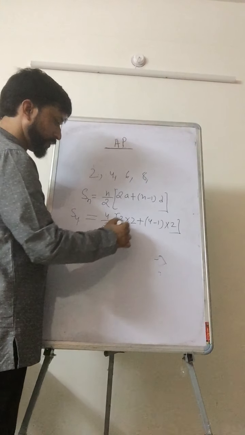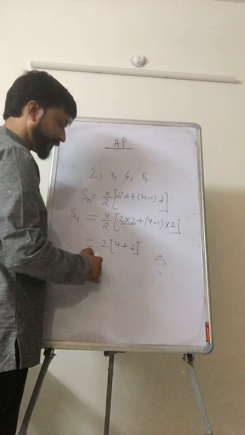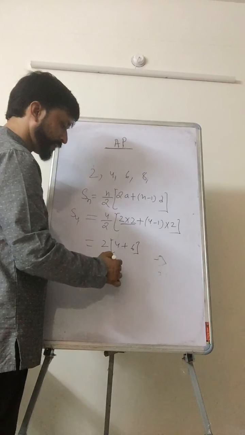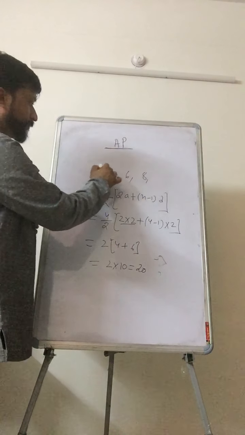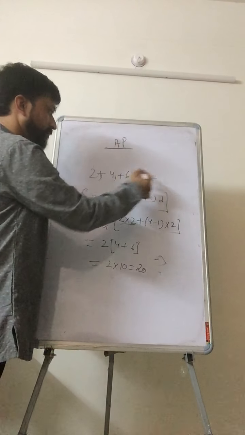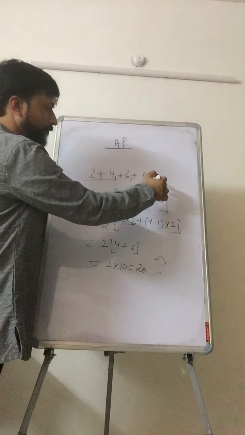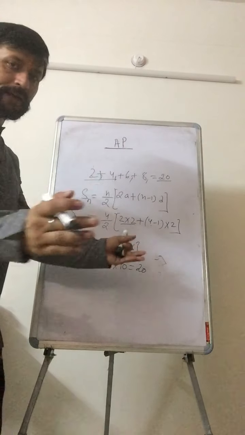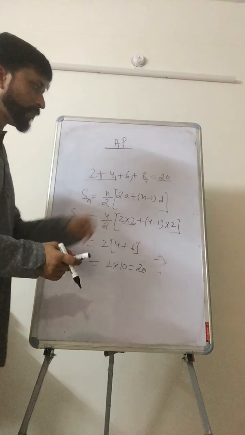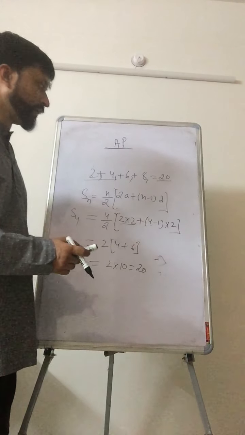2 into 4 plus 3 into 2, that is 6. Next 2 into 10 equal to 20. And if you add, which is very simple, 2 plus 4 is 6, 6 plus 6 is 12, and 12 plus 8 is 20. So if the series is very big, this formula will help you. By using this formula you can easily calculate.